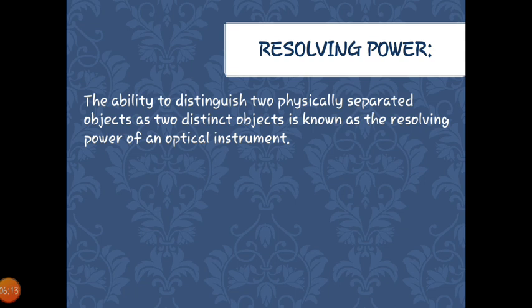Now in this we are going to study some optical instruments, as I have just said to you, the resolving power of microscope and of telescope. What exactly does an optical instrument do? It gives you the idea about minor details of all the parts of the object which we are going to see, or it will give you the idea about distinct images of different nearby objects. And the main purpose of an optical instrument is nothing but magnification.